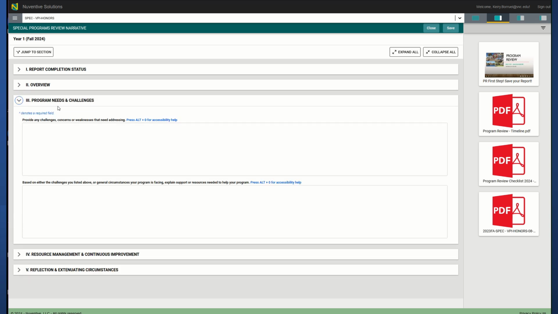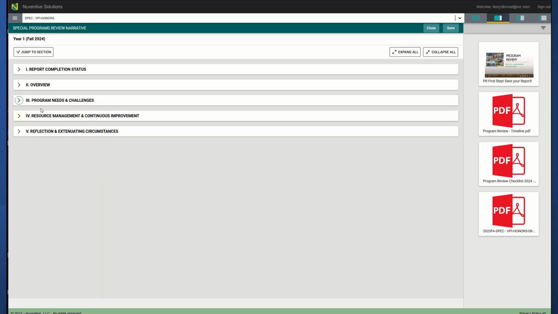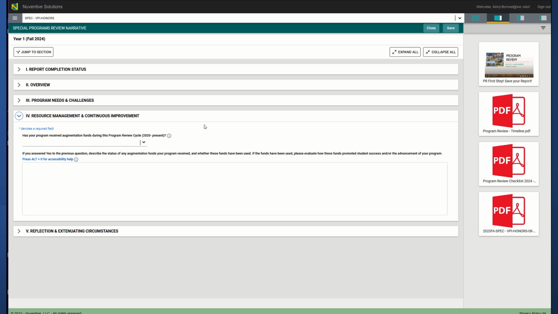Then you have your program needs and challenges. Again, this is like your SWOT analysis, so just provide any challenges, concerns, or weaknesses that need addressing. Base it on either the challenges you listed above or general circumstances your program is facing. Explain support resources needed for your program. Okay, very simple. And again, you're going to hit save after every one, if you are as paranoid as I am.